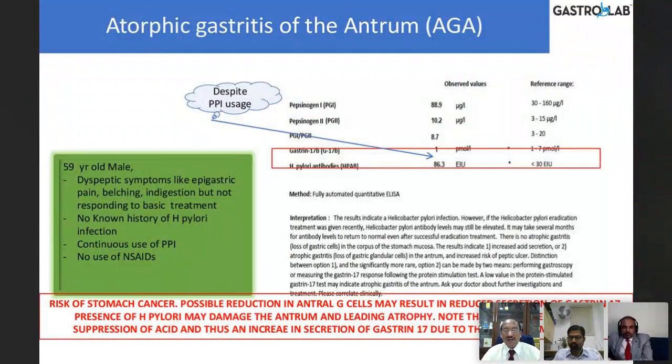So H. pylori initially lurks in the antrum, so it produces an antral gastritis. Only then does it extend to the corpus to produce a pangastritis. So this is a 59-year-old gentleman with dyspeptic symptoms like epigastric pain, belching, indigestion, not responding to basic treatment. Why? Because he has atrophic gastritis of the antrum because of H. pylori. Once you eradicate it, it will become normal.